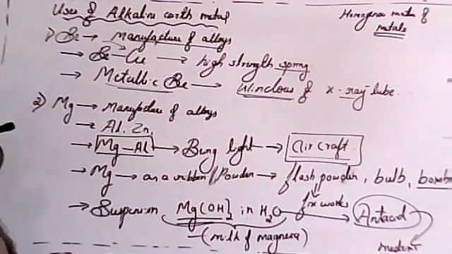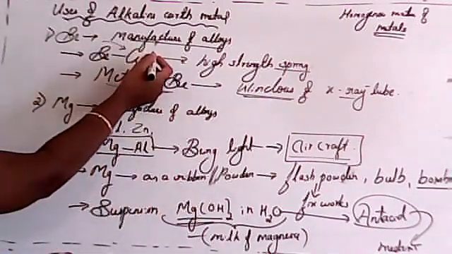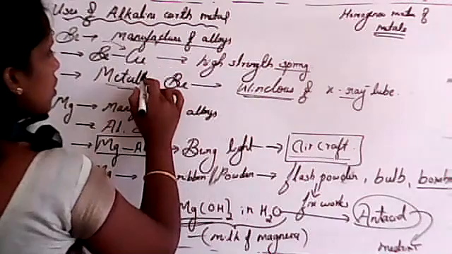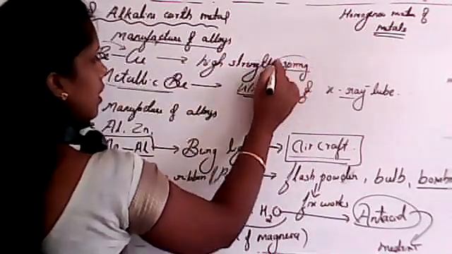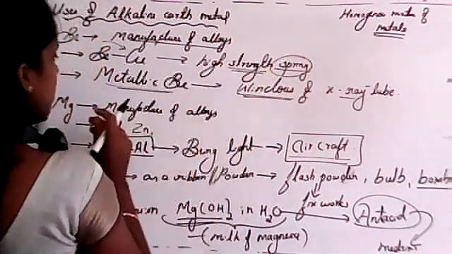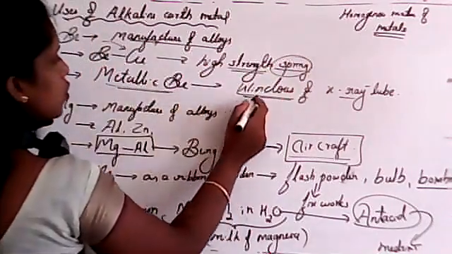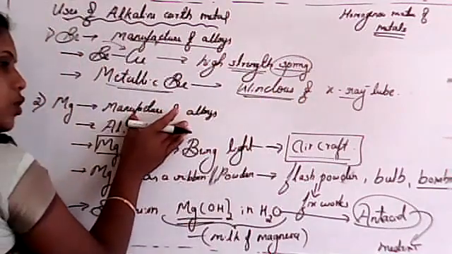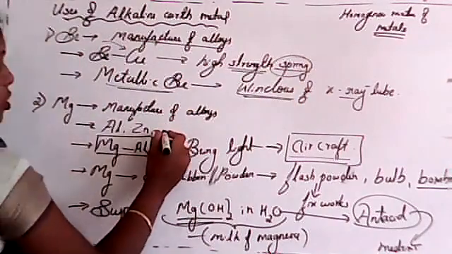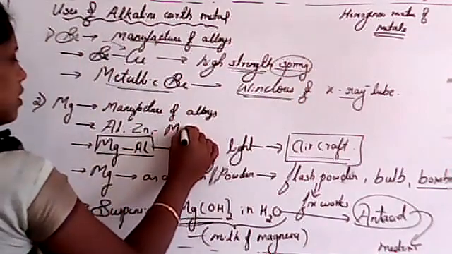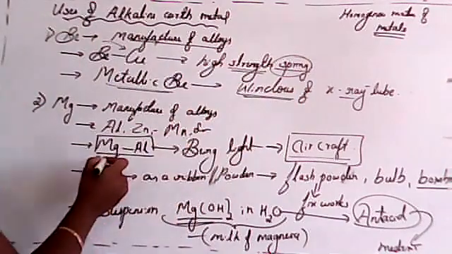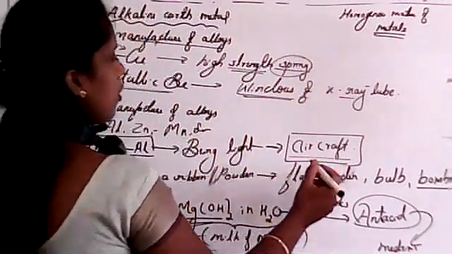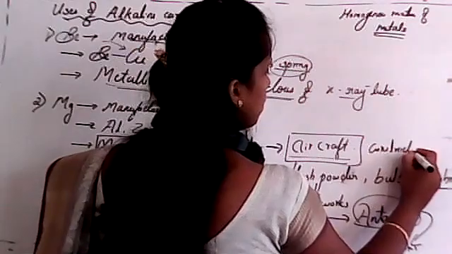Okay, so in the last point, I'll just revise once again. Beryllium is used in the manufacture of alloys. Clear? First one, beryllium and copper is used in the preparation of high strength springs. Clear? High strength springs, you have to mention this. Next, metallic beryllium is used to prepare windows for X-ray tubes. Next one for magnesium. Magnesium is again used in the manufacture of alloys with aluminum, zinc, tin and manganese. Next, magnesium and aluminum alloys being light, are used in aircraft construction.